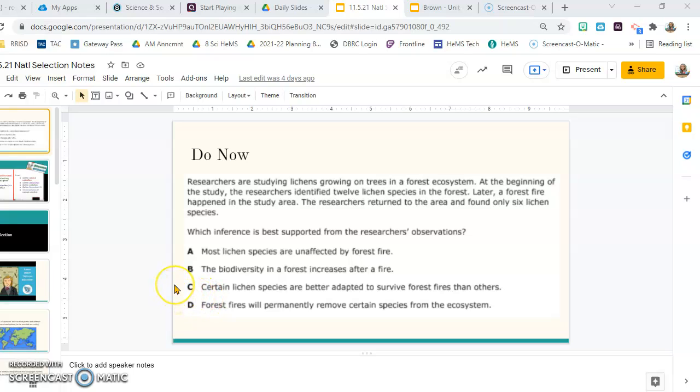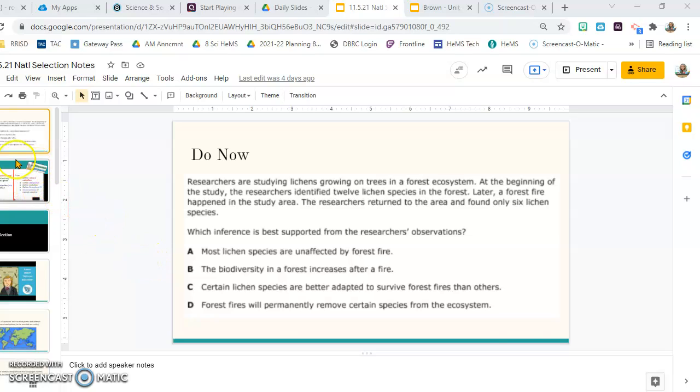Well, that might be true, so let's hold that thought. And D, forest fires permanently remove species from the ecosystem. It did. Well, it removed them. We just don't know if it's permanent, so the word permanent is the problem. So I would say certain lichen species are better adapted to survive forest fires than others.